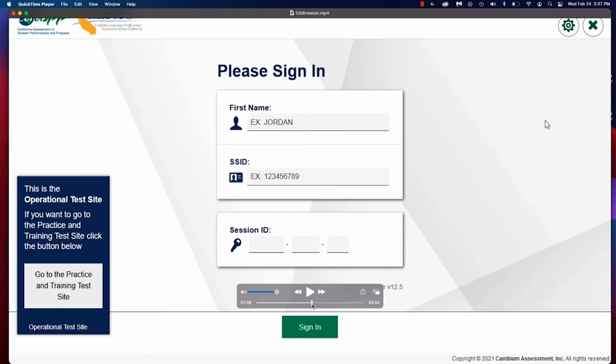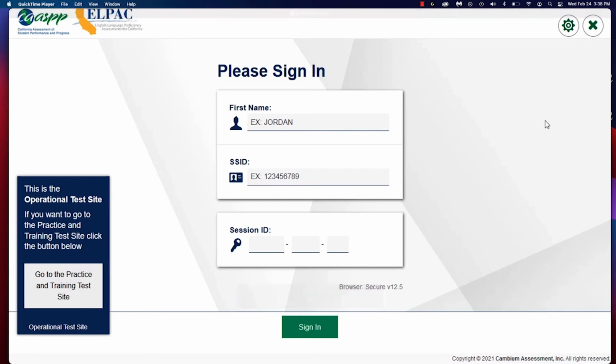In the beginning of the session, when we met in Teams, we're going to confirm what your SSID is. We're also going to confirm where to find your SSID. So your SSID will be located inside of Q. So you would go inside of Q and make sure you have your SSID located.